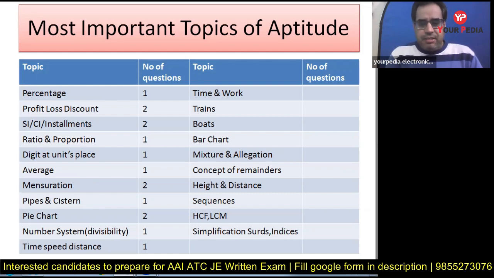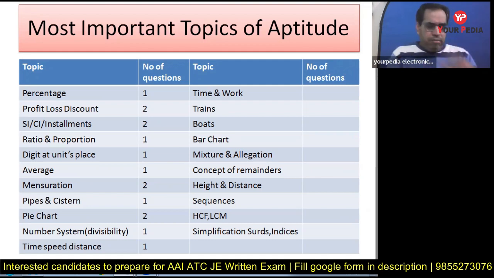Then simplification. Simplification problems may be there. Different simple operations can be involved in the problem, and then you have to find the simplified value. However, this is not so important for this ATC exam, but if you have time, then you can go with simplification, solving surds, indices. If you don't have time, then you can ignore it.